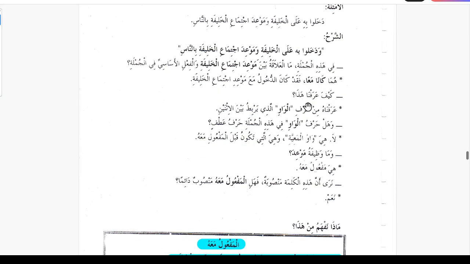Kaifa arafna haza, how do we know this? Arafnahu min harfil wawi allazi yarbitu bainal isnaini. We know it from harful wawi, which is the waw here in this sentence, that yarbitu, that makes a connection between these two. So we can say this because of this waw, that they both are together, because waw is connecting these two.